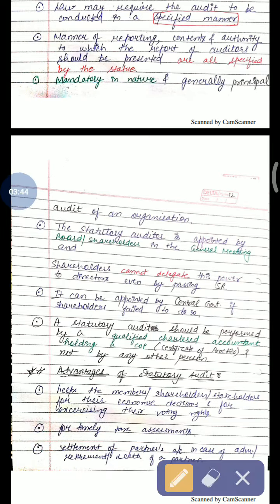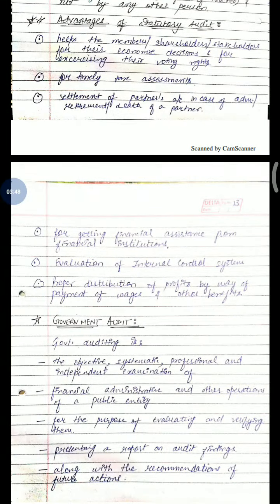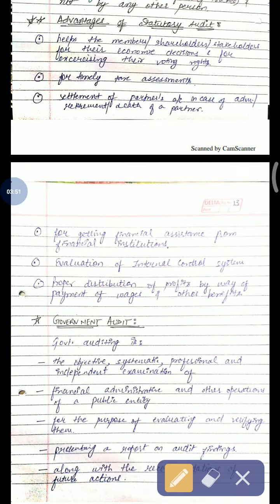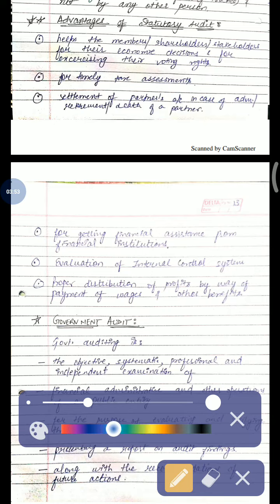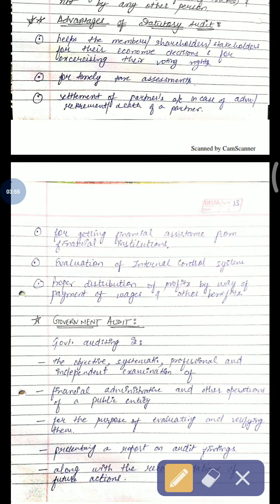Now coming to the advantages of statutory audit. It helps the members, shareholders, stakeholders for their economic decisions and for exercising their voting rights. It helps for timely tax assessments, that is, a person can pay the tax on time.